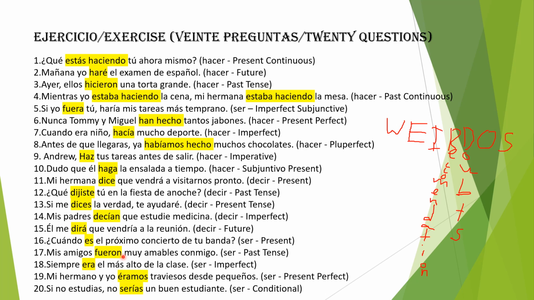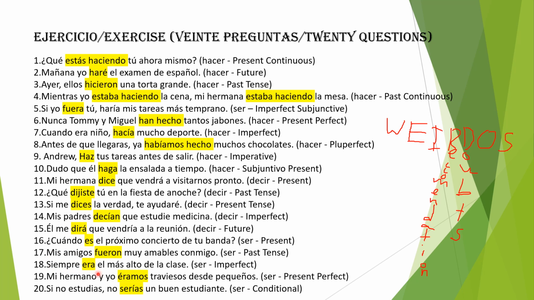Mis amigos fueron muy amables conmigo. My friends were very kind with me. Right, fueron, because we're using the verb ser here, because amable, kind, is a characteristic of a person. A person could be kind, that's part of their character, so that's a fixed trait that doesn't change. So we're not using estar, we're using ser. I would also like to point that out to avoid any confusion.